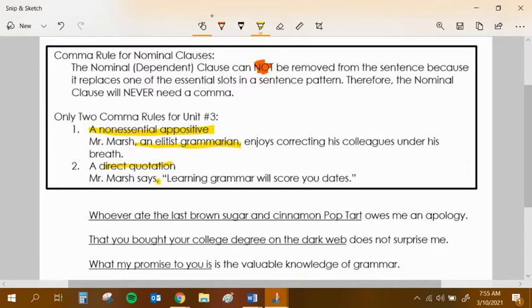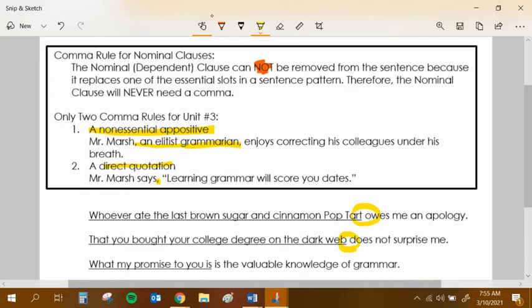I know it's a really long introductory part of the sentence, but that's basically the subject, and you would never separate your subject from your verb. So therefore, no comma here. If I said, that you bought your college degree on the dark web does not surprise me. I know it's a really long introductory subject, but we never separate our subject from our verb. No comma.